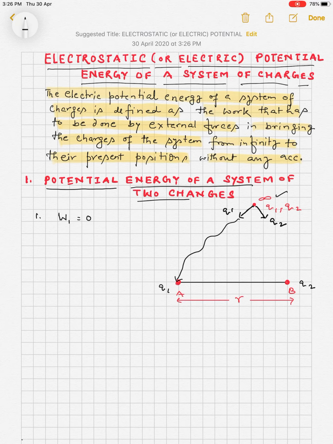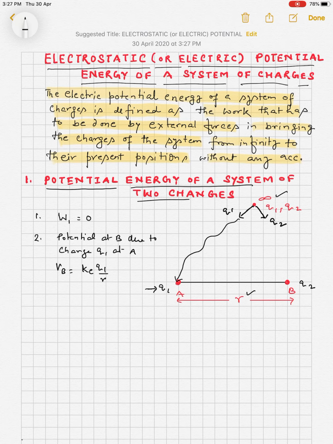Now the second point: when charge Q1 has come to A, due to this there will be a potential at point B. So the potential at B due to charge Q1 at A is V_B equal to K_e, the electrostatic constant, into Q1 upon the distance R.